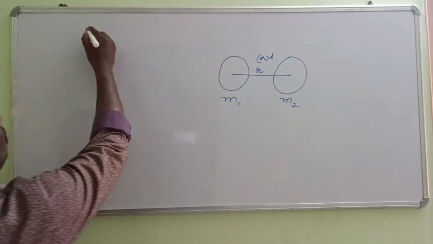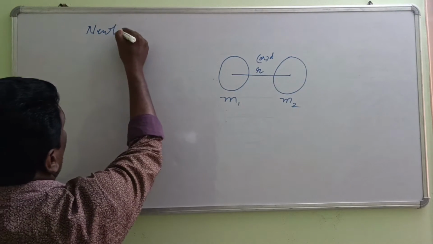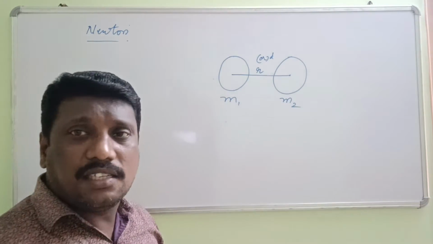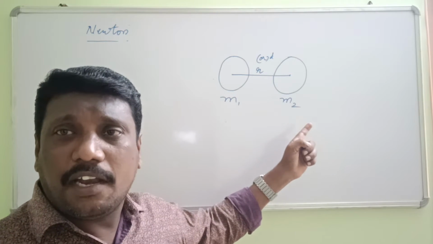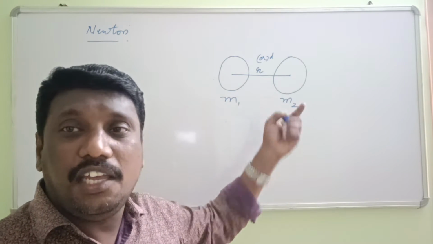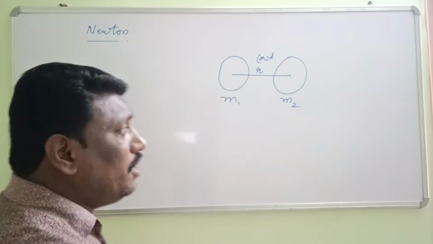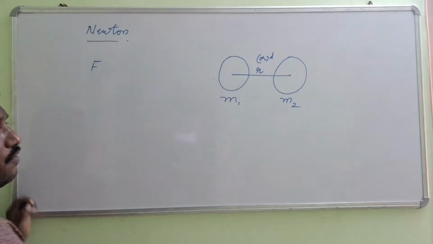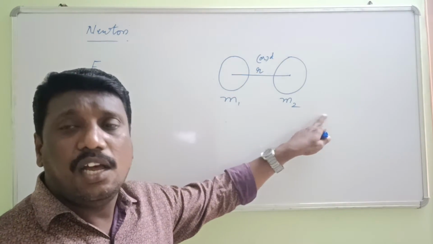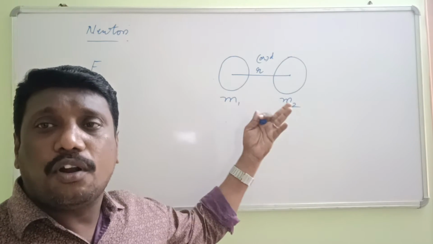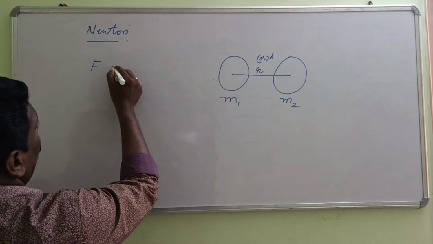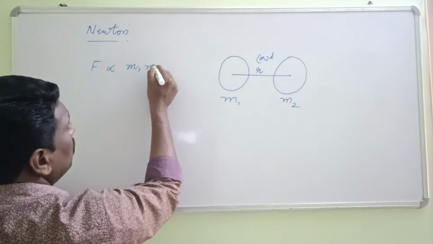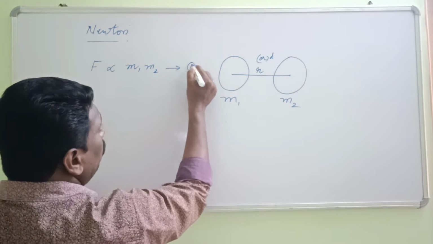And according to Sir Isaac Newton, whenever two bodies have masses and are separated by some distance r, or otherwise d, then the force of attraction between them, which you can take as F, will be directly proportional to the product of their masses. So I can write here that force F is directly proportional to the product of their masses. Let us take it as equation number 1.